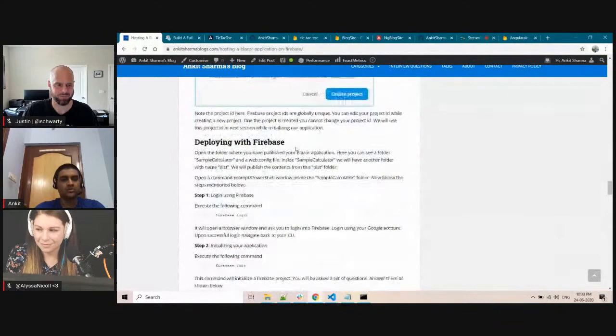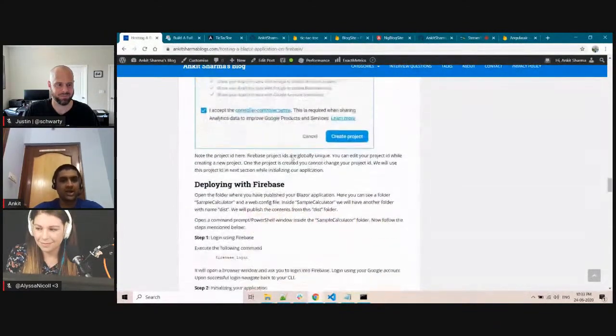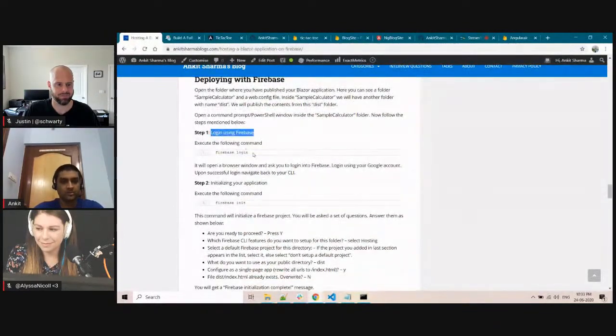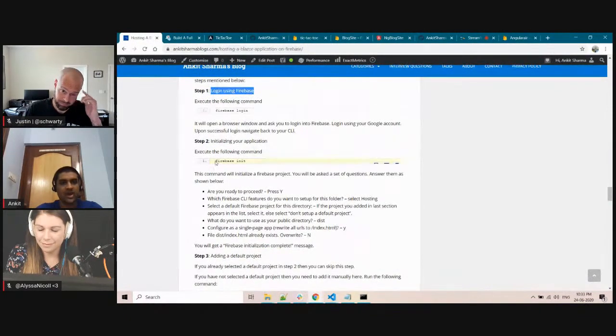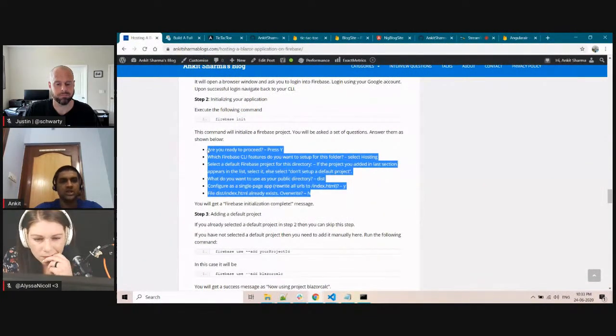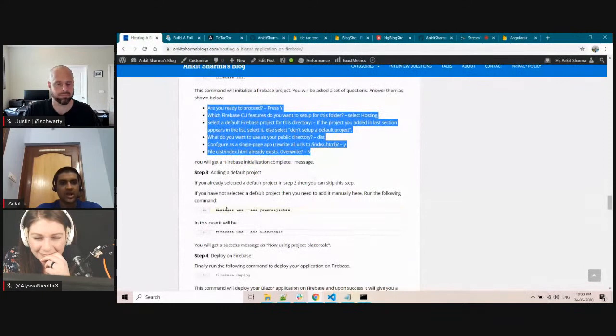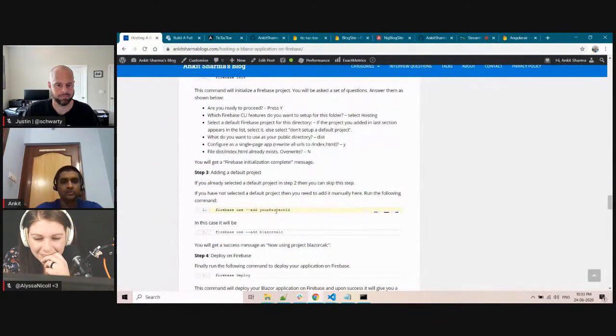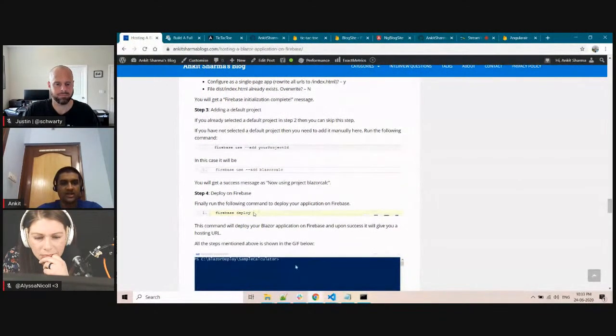So once you create your project, you have to run firebase login. The command is firebase login, and after that you have to run firebase init. After you run firebase init, it will ask you a set of questions. You can answer according to that, and then finally you have to add your project ID. You remember we created a project at Firebase initially. So you have to add your project ID and finally run firebase deploy.